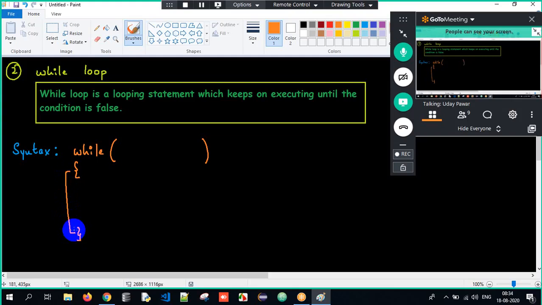Within the parenthesis, I am supposed to specify the condition. And whatever set of instructions I have, I have to write within the curly braces.